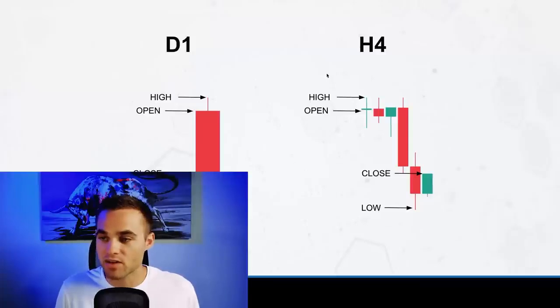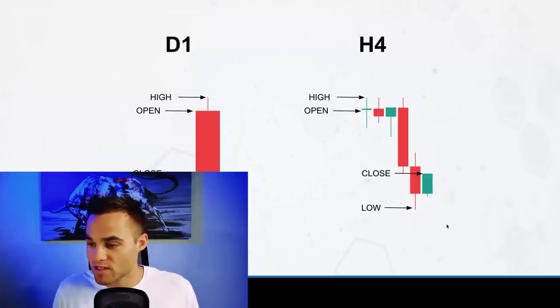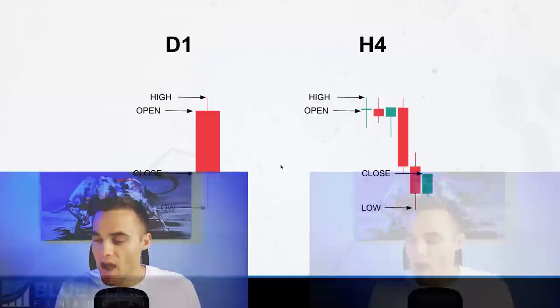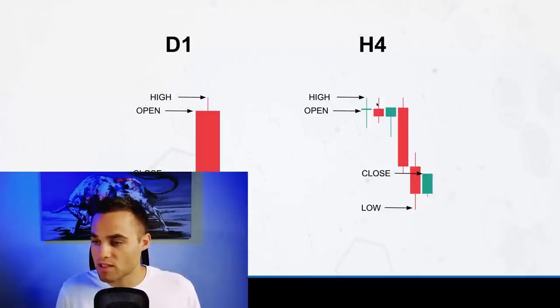You have the daily candle. So on the 4-hour, we can also see it. So we can see the very high during this day time frame was this candle here. We saw that it opened right here. We saw that this session closed right here. And we can see that the low was all the way down here, which is the exact same price points as we see in this daily candle. However, we just see this broken down into 6 individual 4-hour segments.